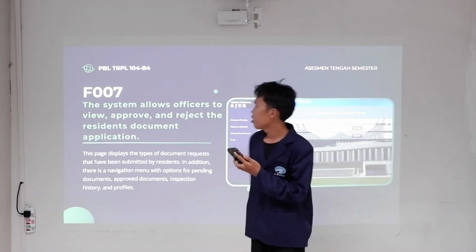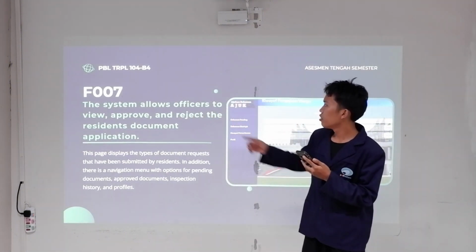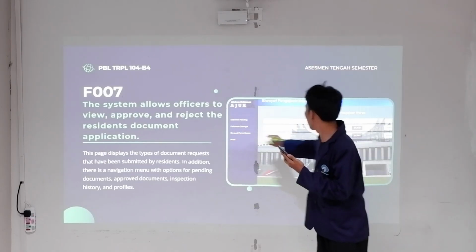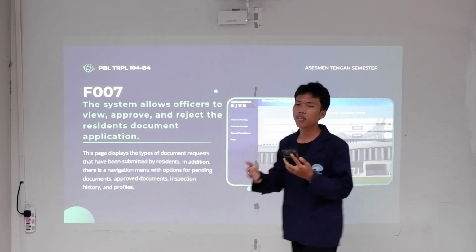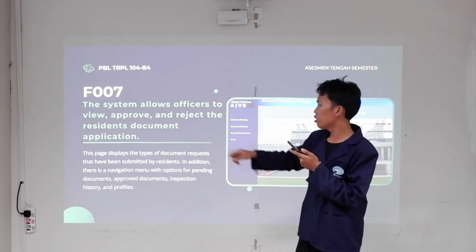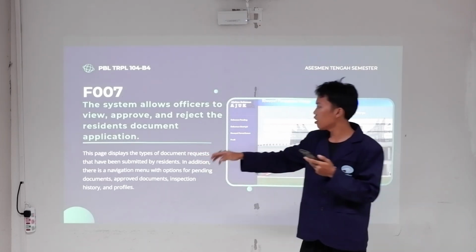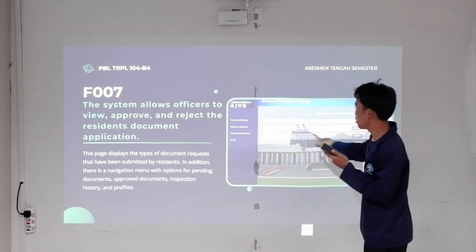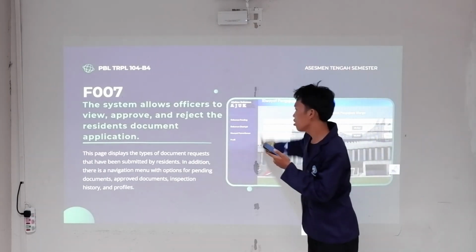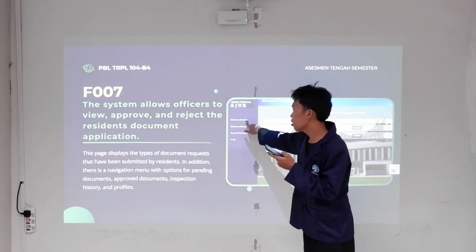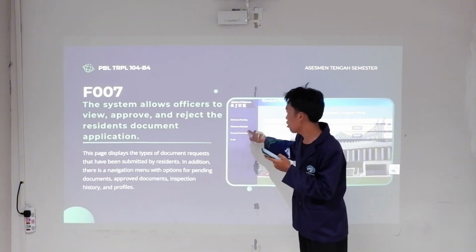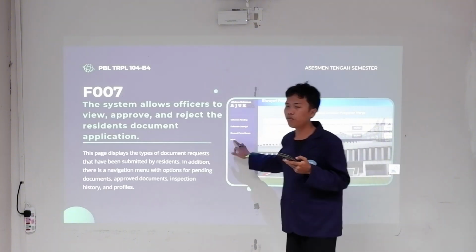Okay, requirement number 7 is the system allows officers to view, approve, and reject the residence document application. So this page displays the type of document request that has been submitted by the resident. There is a navigation menu with options for pending, document approved, inspection history, and profile.